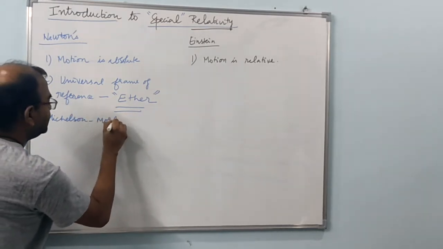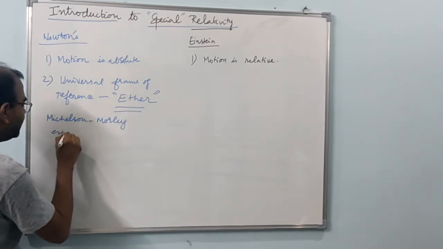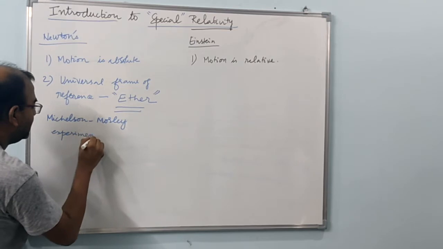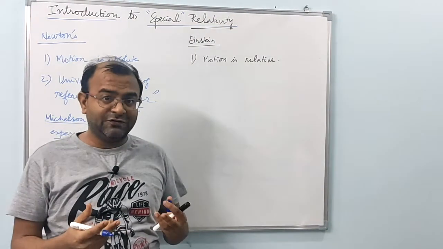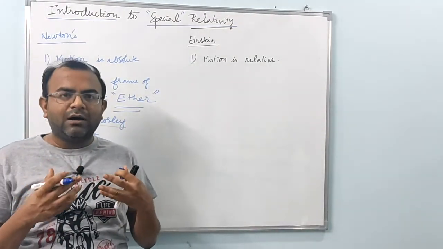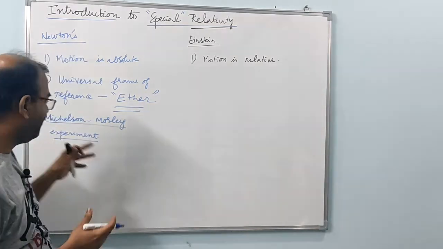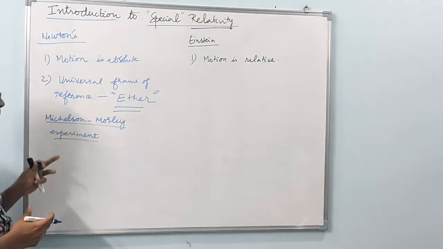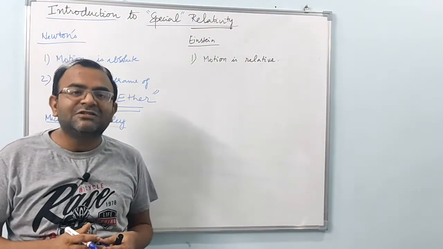Michelson-Morley experiment. Why is this experiment now important? The original understanding of this experiment was that it was to measure the velocity of light. In fact, it was one of the most accurate values of the velocity of light, the speed of light, provided by this experiment. But this experiment also tried to prove the existence of ether.